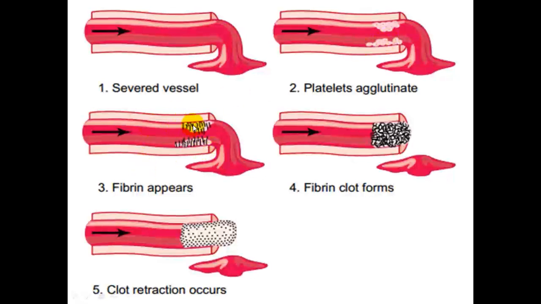So here we have the fibrin, the protein factor that is formed during the clotting process, and they form a clot, and later on the clot retraction occurs, so the clot that has been formed retracts to prevent even further bleeding. After that, we can see first the spleen.